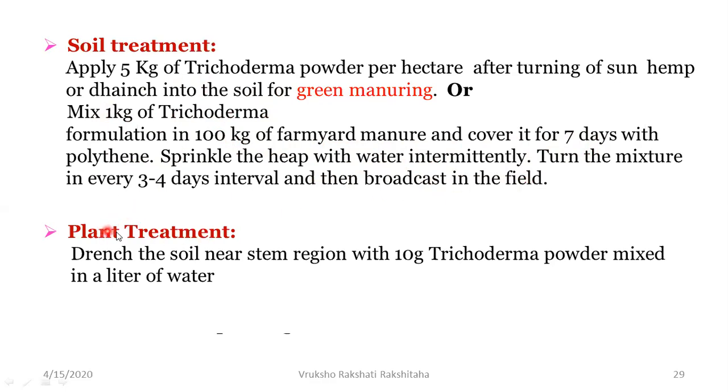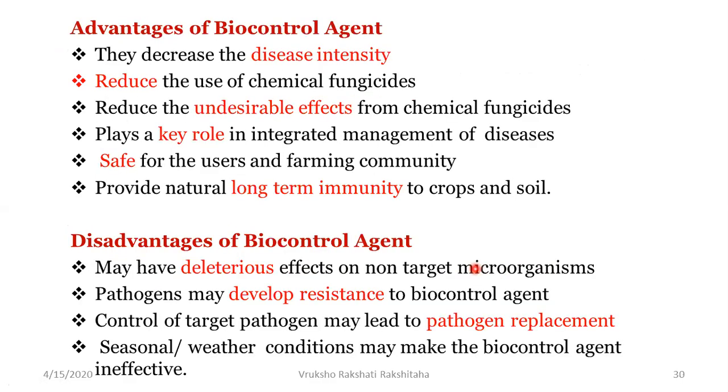Or directly, the plant treatment can also be done. So what can be done is the soil that is near the stem of the crop plant has to be drenched with Trichoderma, 10 grams of Trichoderma mixed with 1 liter of water. In that ratio, the drenching can be done.